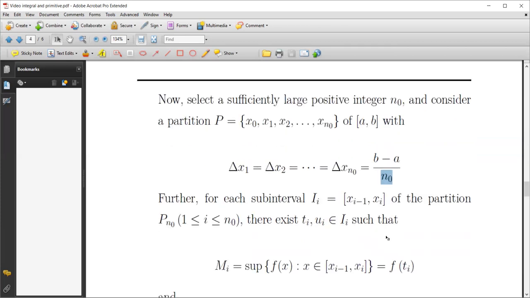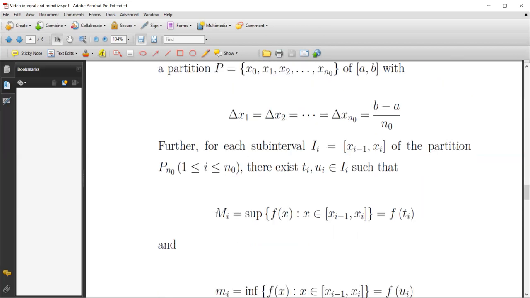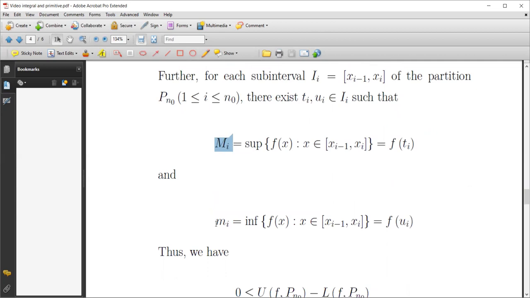This partition gives us subintervals, and we take M index i, the supremum of f of x on each subinterval, and this supremum is well defined. Why? Because we have a continuous function on a closed interval, and we know from calculus that there exists a point such that this is attained. We have the same thing with the infimum.